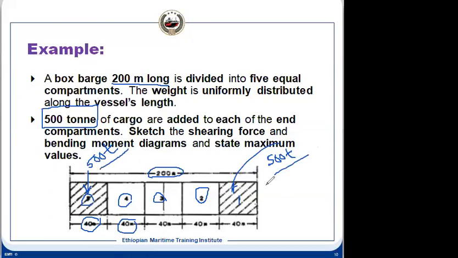Once we have added this mass at the end compartments, we need to find out the shearing force and the bending moment, where the maximum shearing force and bending moment occur, and what their values are. So in this case, how do we approach this?